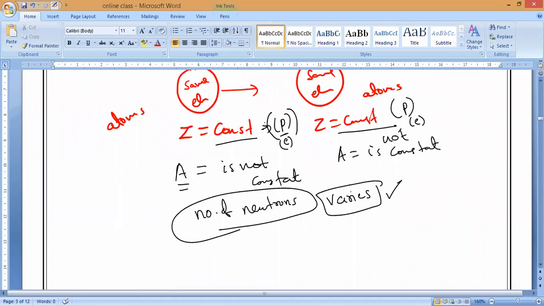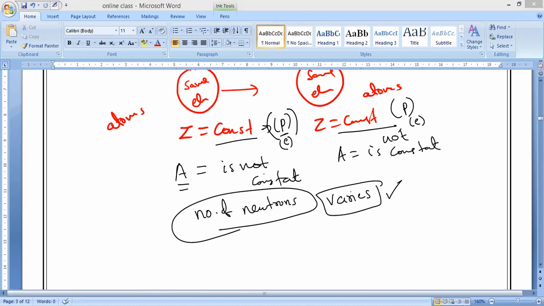But different mass number, which means they differ in number of neutrons.